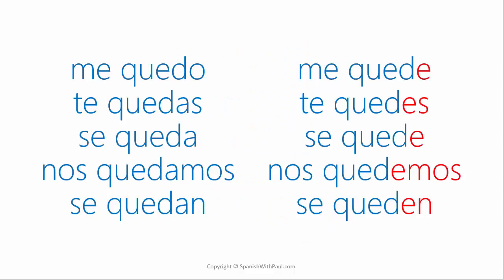Putting them side by side, you can see how the verb has defected over to the other side. It was an AR verb, but it is behaving as though it was not, as if it were an ER or an IR verb. Notice that the pronouns didn't change at all. They remained stationary. It was simply that the main verb quedar switched sides and all of the reflexive pronouns remained stationary. This is the mechanics of how reflexive verbs work in the subjunctive.